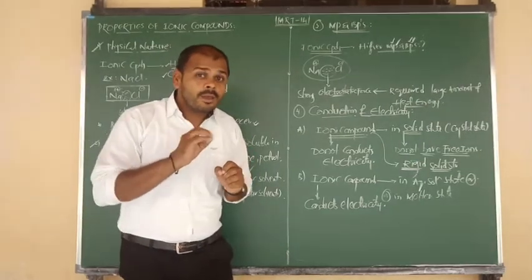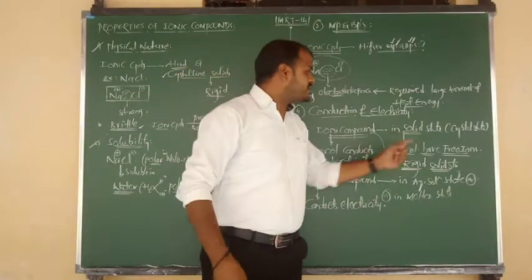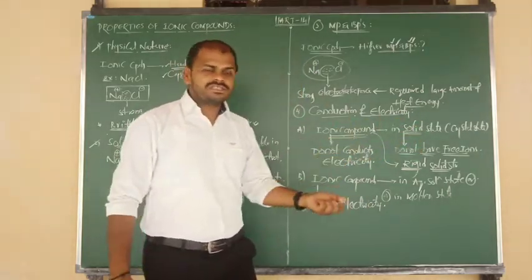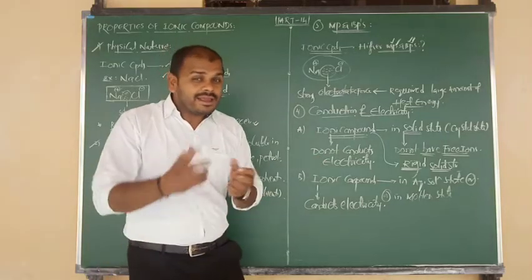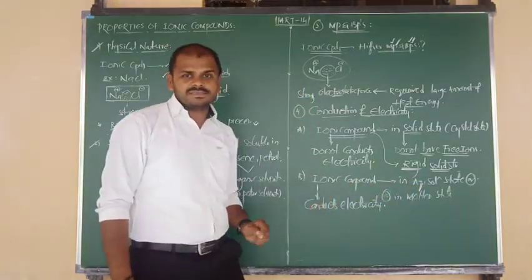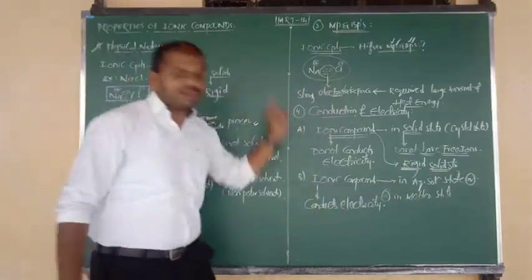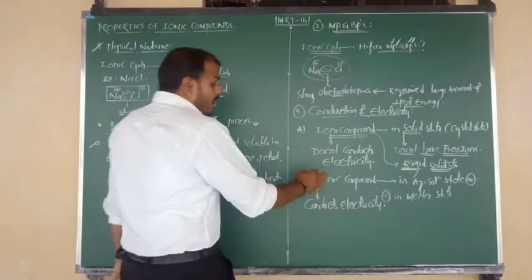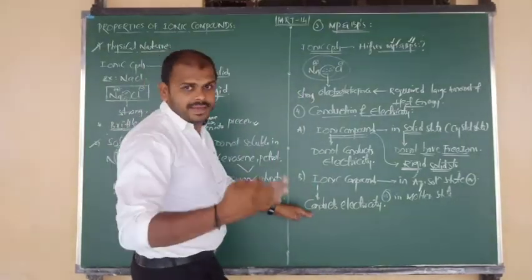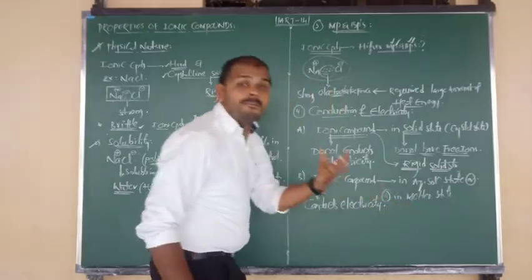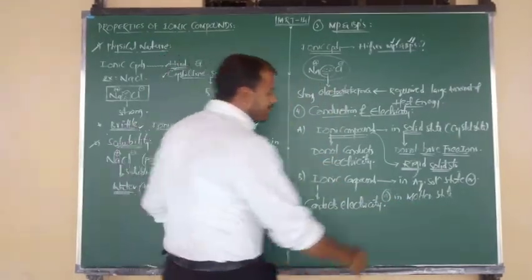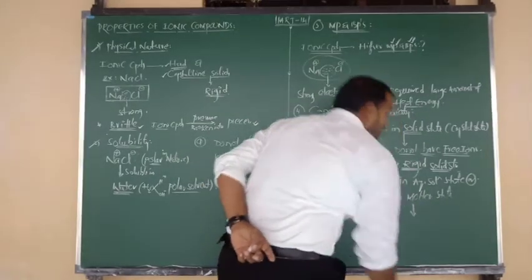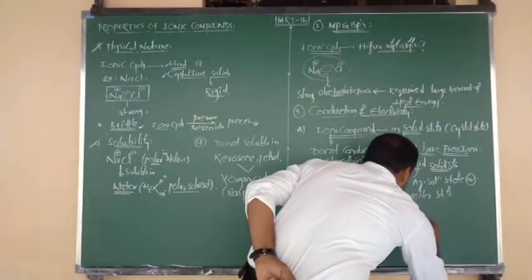समझ गए ना clearly? Pure ionic compounds when they are in solid state do not conduct electricity. So three examples. Pure NaCl in solid state does not conduct electricity. NaCl in aqueous state will conduct electricity. NaCl in molten state will conduct electricity. Conditions clear? Good now. So the question is, why do ionic compounds conduct electricity in aqueous and molten state? The reason is ionic compounds in aqueous state and in molten state contain free ions.